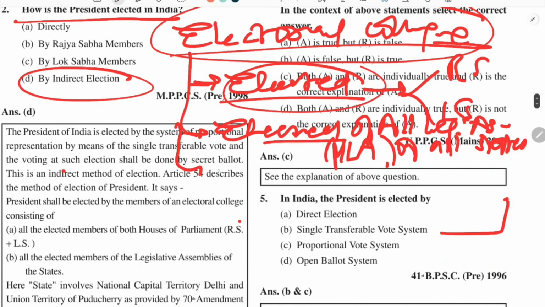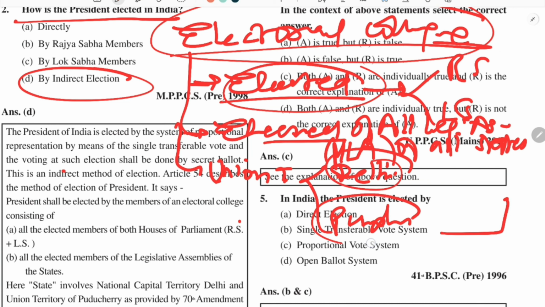Third, there are two union territories which have a legislature. You must be knowing the names: Delhi and Puducherry. These two union territories also have a legislature. So the MLAs in these legislatures are also included in the electoral college which elects the President.